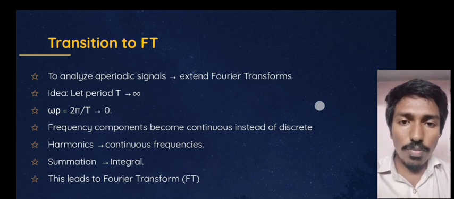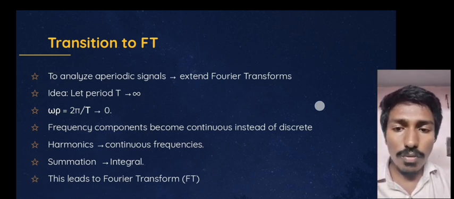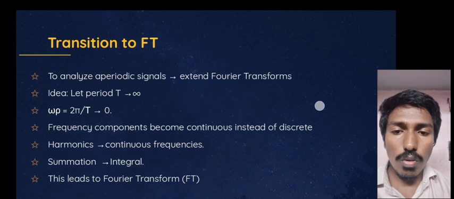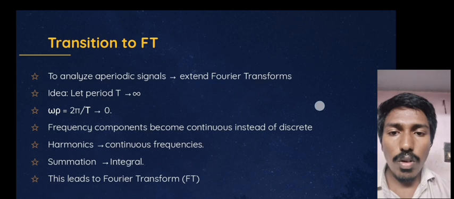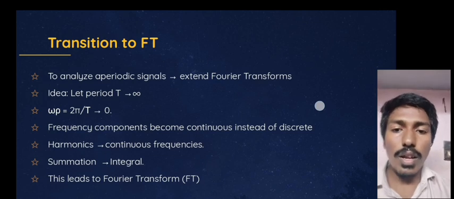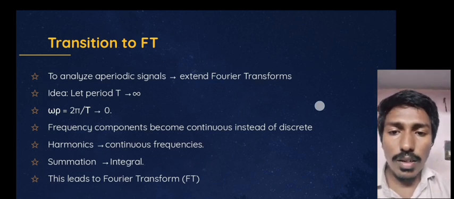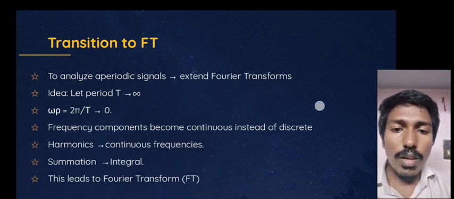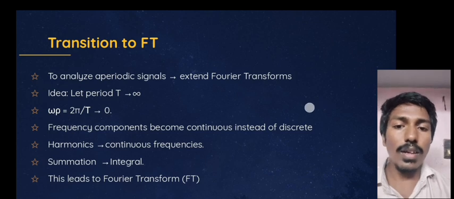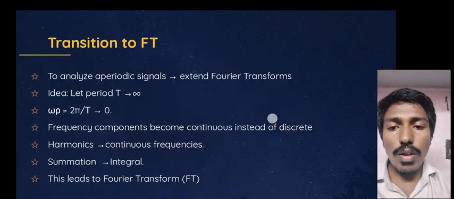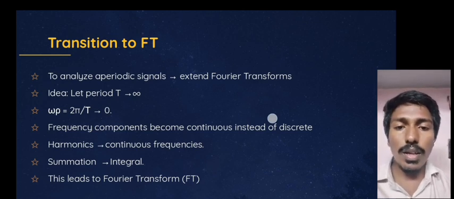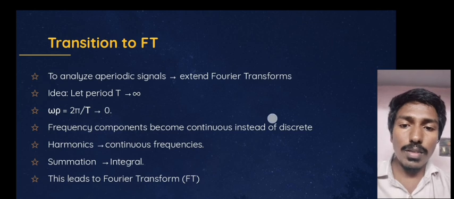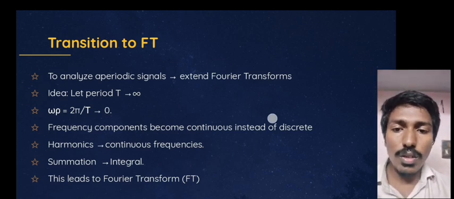With Fourier transforms, we get a frequency domain. We get the Fourier transform from the Fourier series to analyze aperiodic signals. The idea is to let T be equal to infinity, where the fundamental frequency omega naught is equal to 2 pi by T, and 2 pi by infinity is equal to 0.